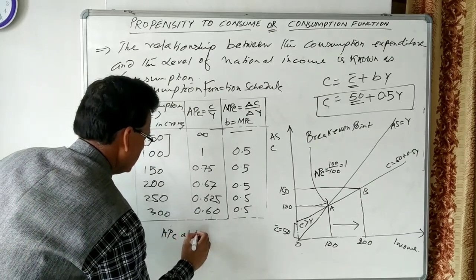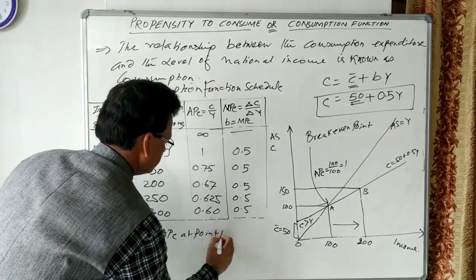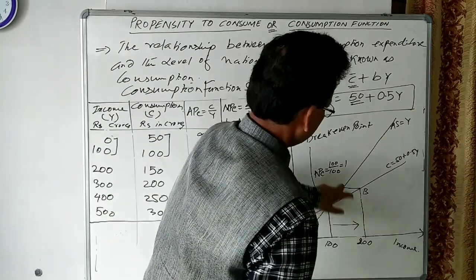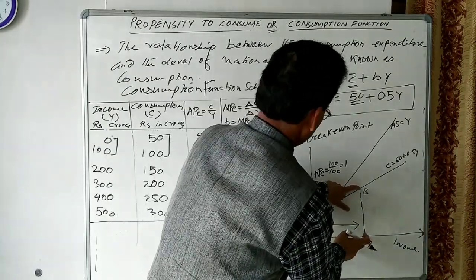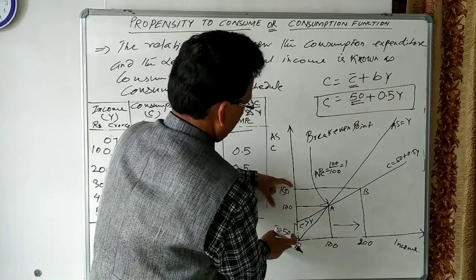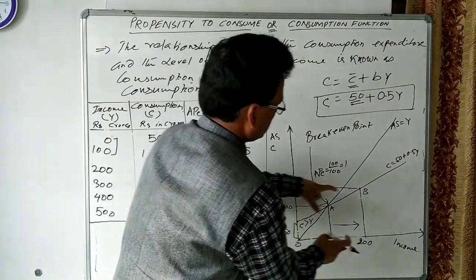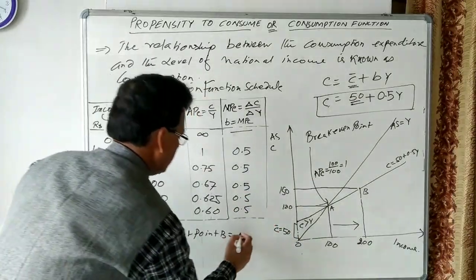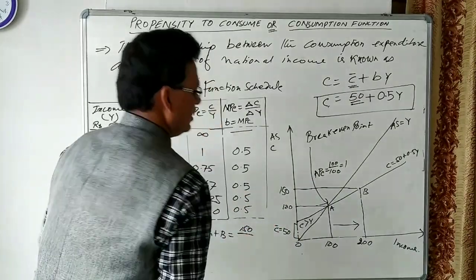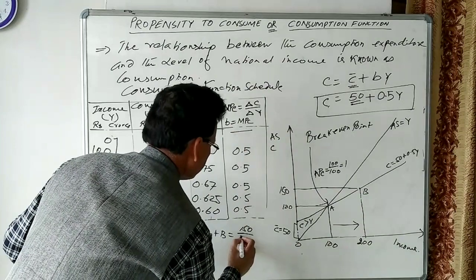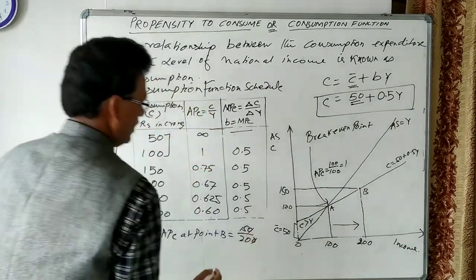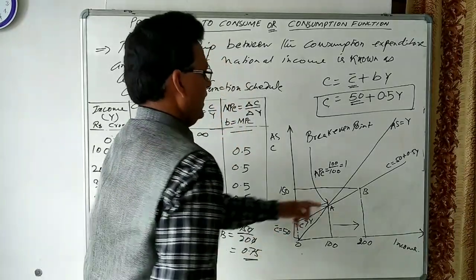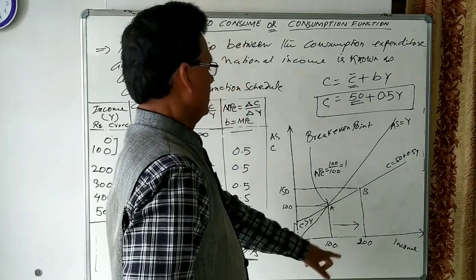APC at point B is consumption divided by income. Consumption is 150 and income is 200, so it is 0.75.